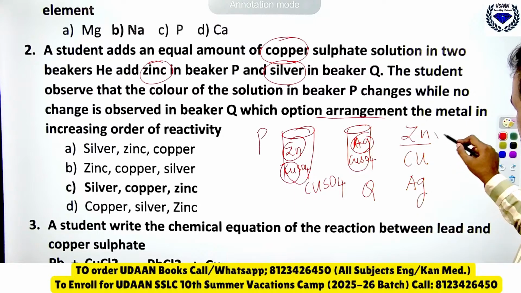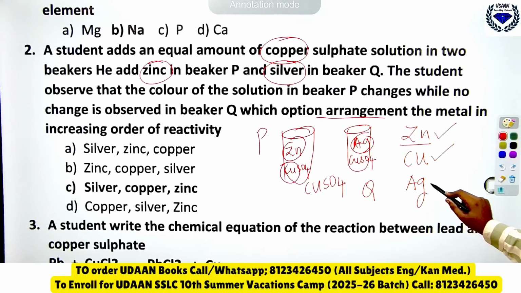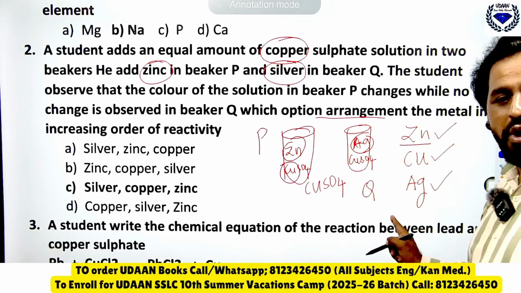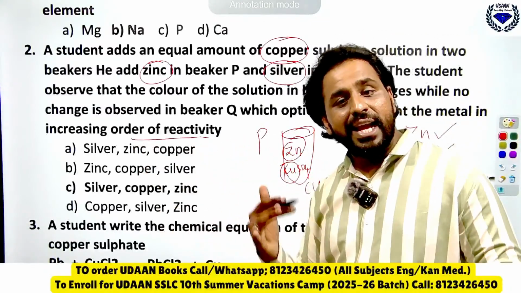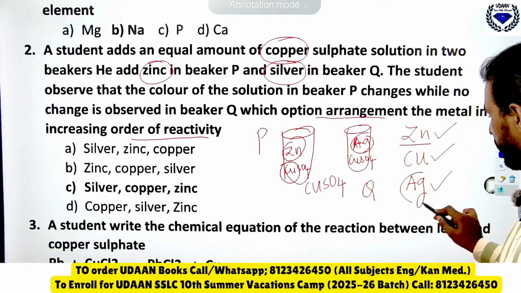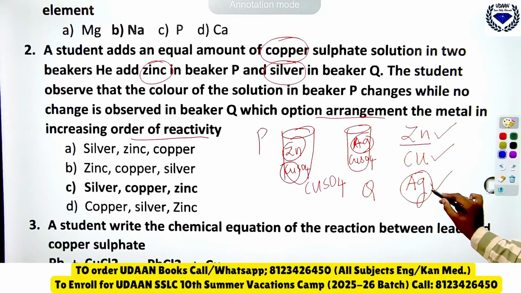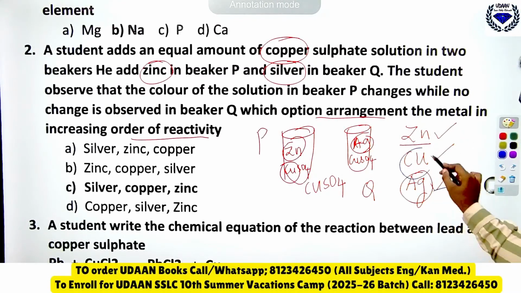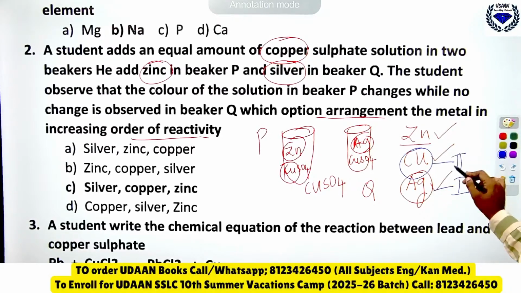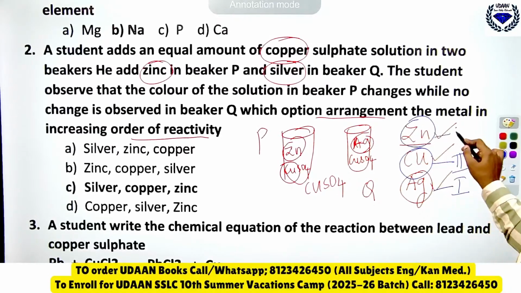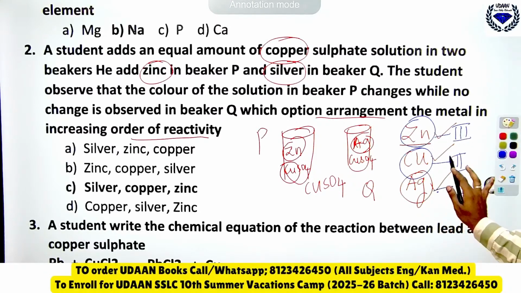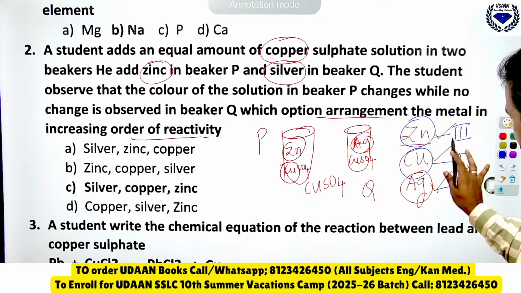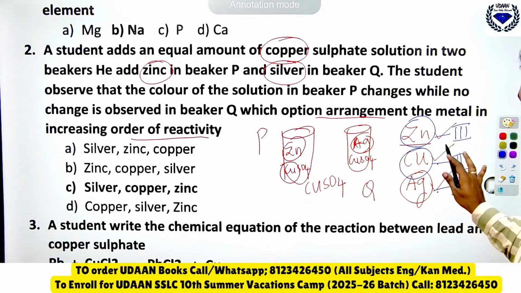So first zinc comes, second copper, third silver. Now they said increasing order. The least reactive is silver, the second least reactive is copper, then the most reactive is zinc.